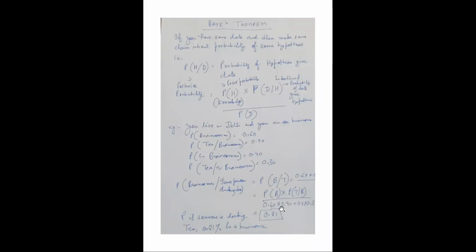This is the total probability theorem, because drinking tea is an event, so it can be true for businessmen and for non-businessmen also. If you apply the total probability theorem here, the probability that someone is drinking tea and he is a businessman is 0.81.